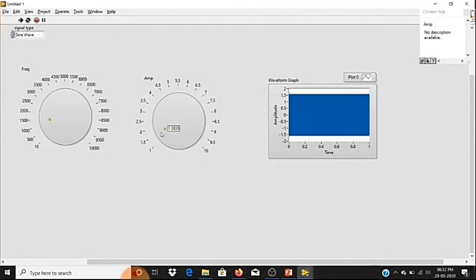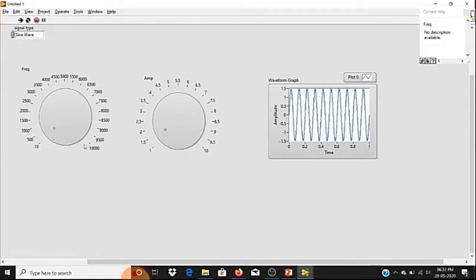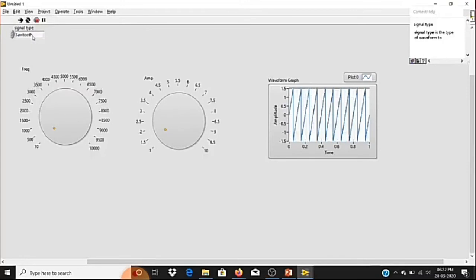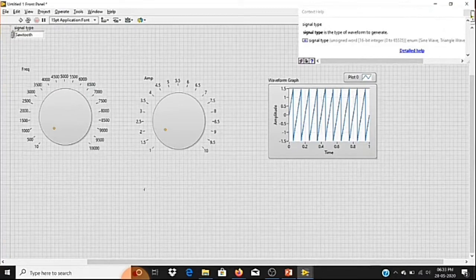As my frequency is very high, you can't see the signal. Right now I have kept my frequency as 10. You can see 10 complete cycles. While my code is running itself, I can change the signal type, because I need a functionality like this. I have to save features of each and every signal type. So while running, I must change the signal type. That's why I have created a control for signal type. So we'll move to the next stage.